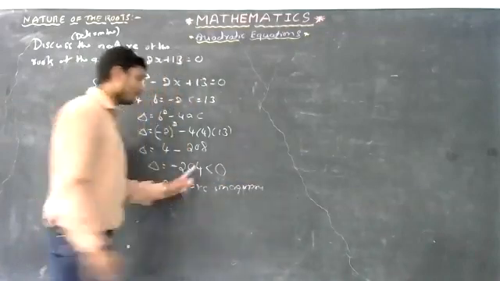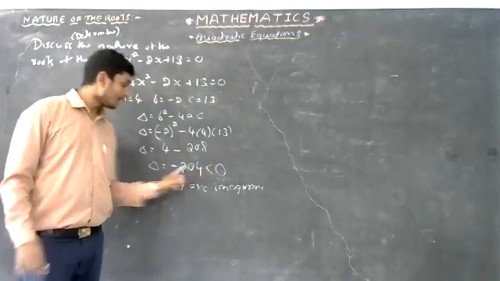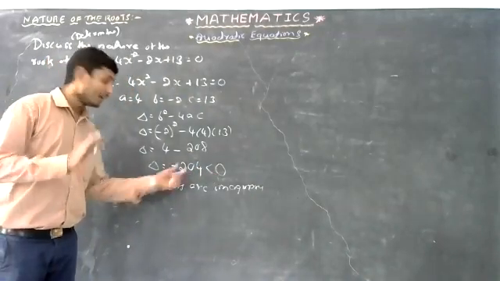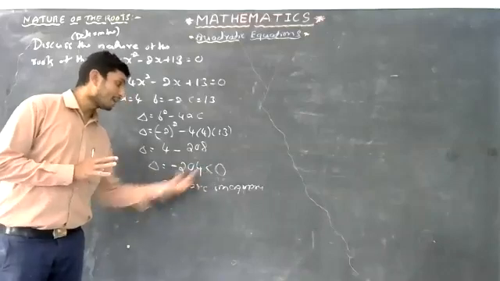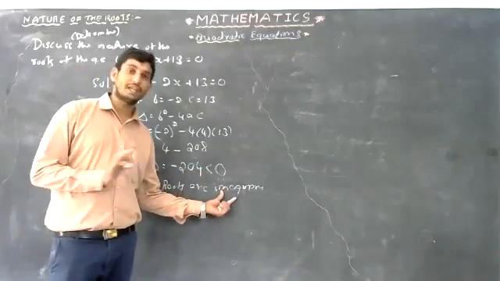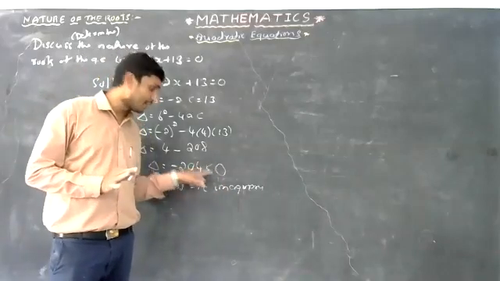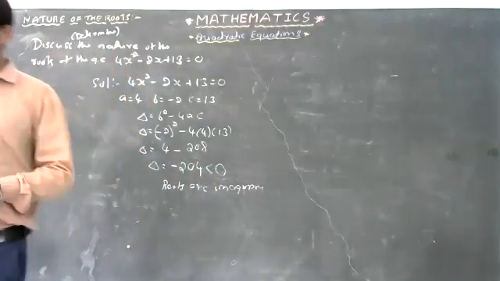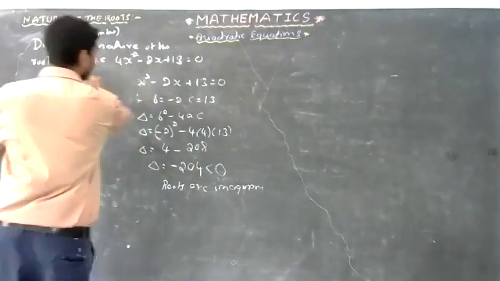Yes, one more thing. You must write: it is less than 0. You already know it is minus 204, but if you directly write imaginary without writing that it is less than 0, you will not get full marks. You must write: delta is less than 0. That's why the roots are imaginary.